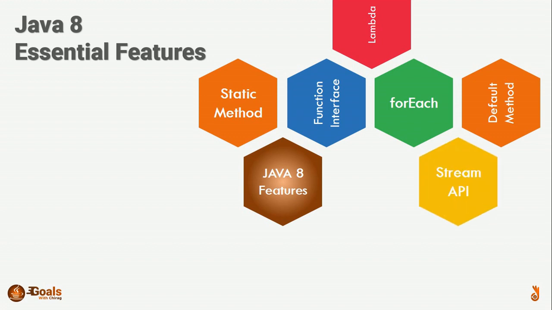Next point is Stream API. I believe this is the best feature which was added in Java 8. java.util.stream holds the entire Stream API to perform operations like map, filter, reduce, those are functional operations.